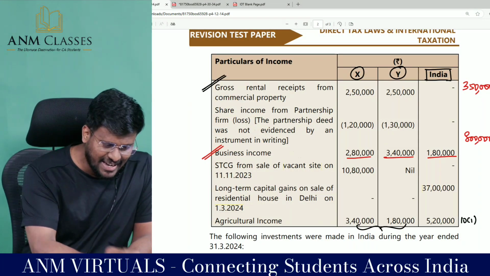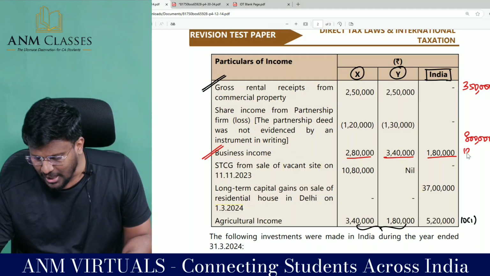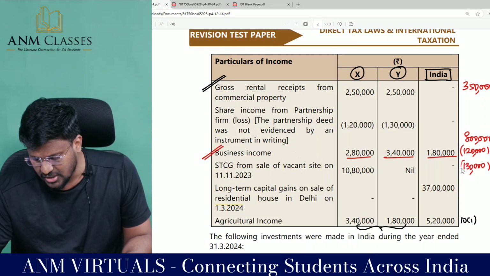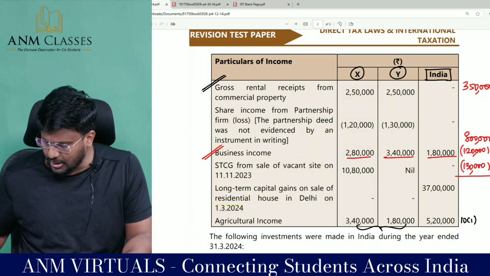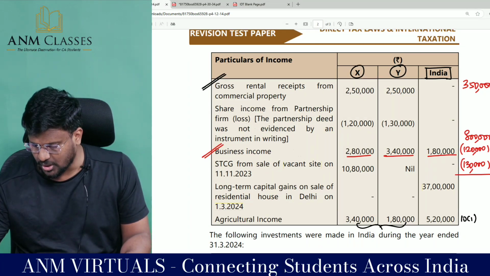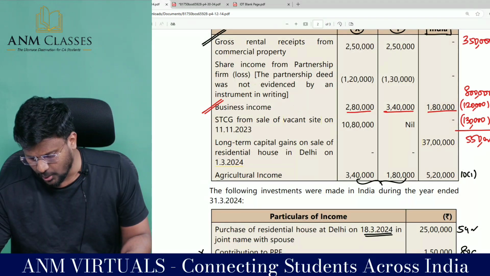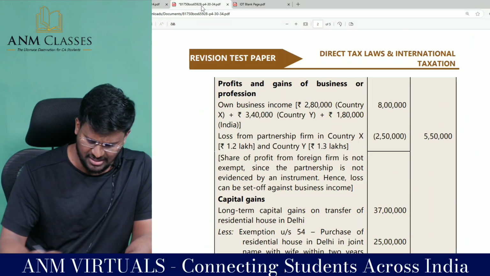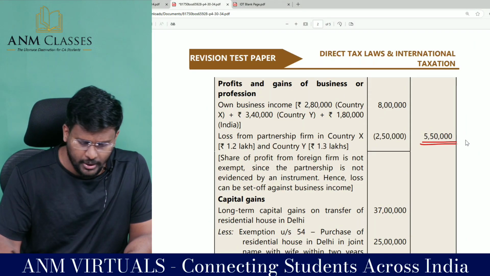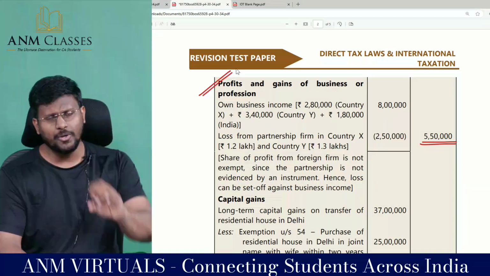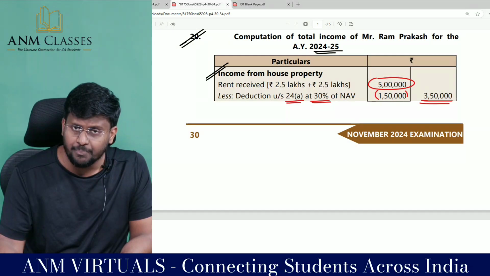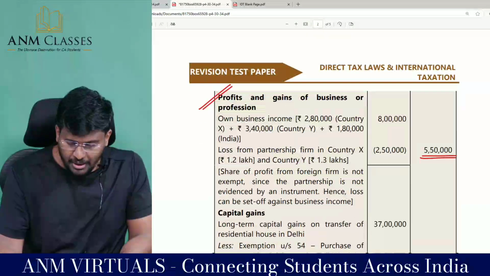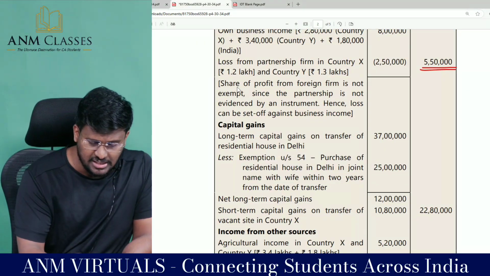So against this 8 lakh, we can claim 1,20,000 rupees and 1,30,000 rupees. Fantastic to the core. So 8 lakh minus 1,20,000 minus 1,30,000 comes to 5,50,000 is the taxable business income in India. That's how we got 5,50,000. So we finalized income from house property as 3,50,000. Fantastic. PGBP as 5,50,000. This is the logic.